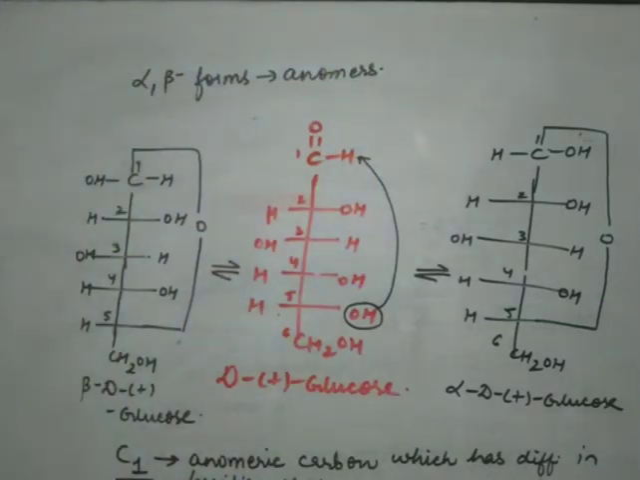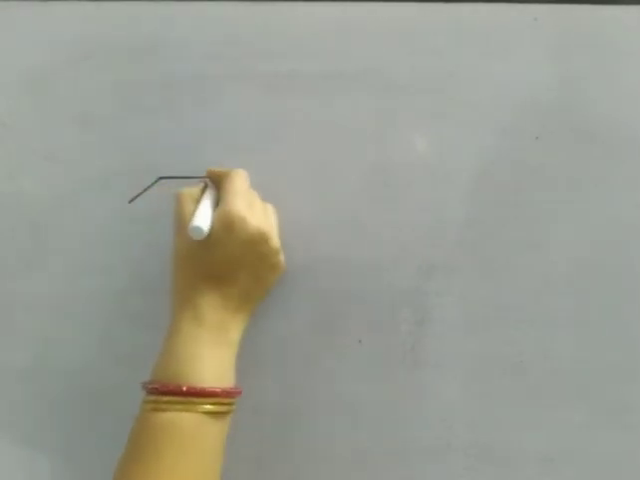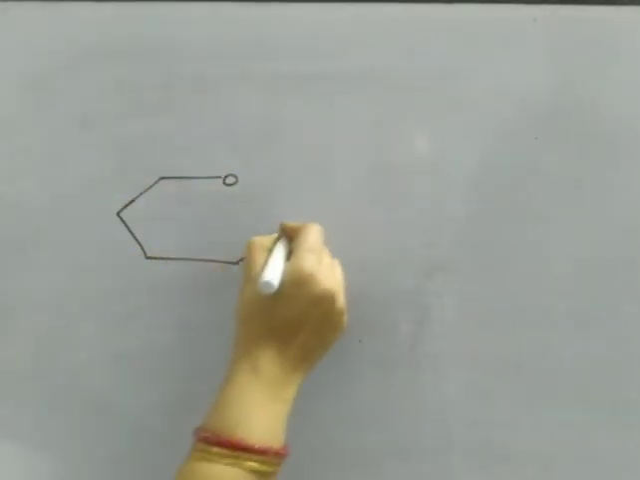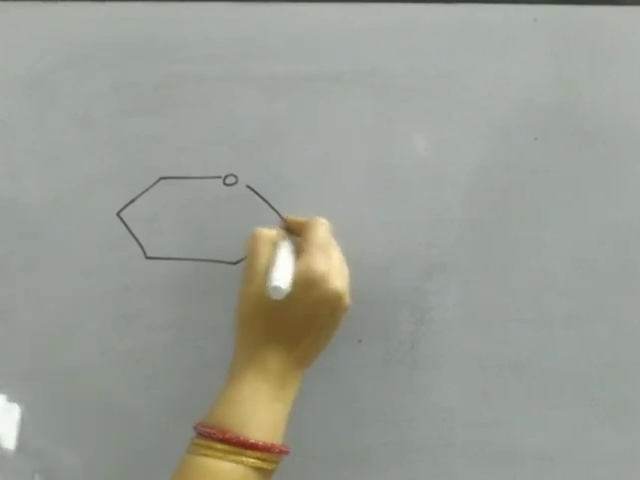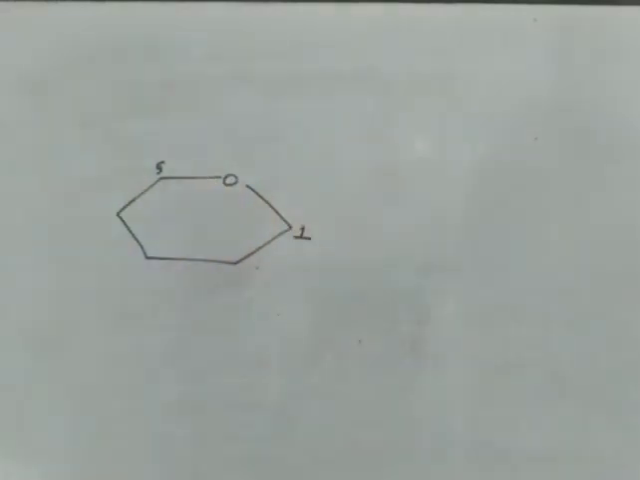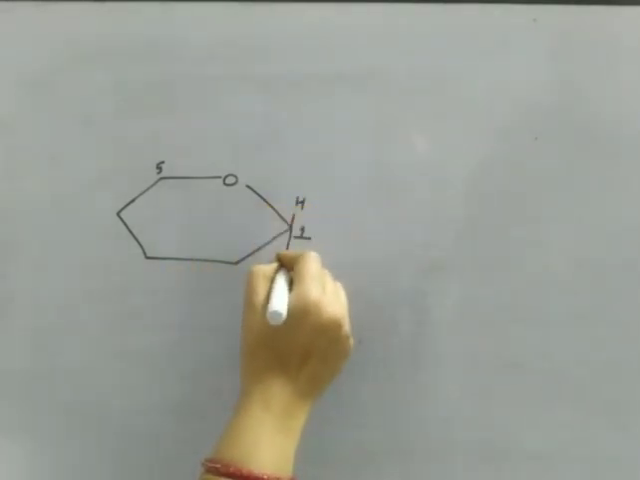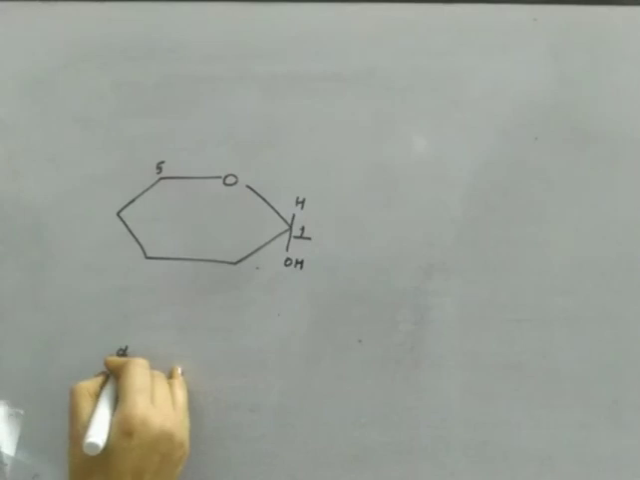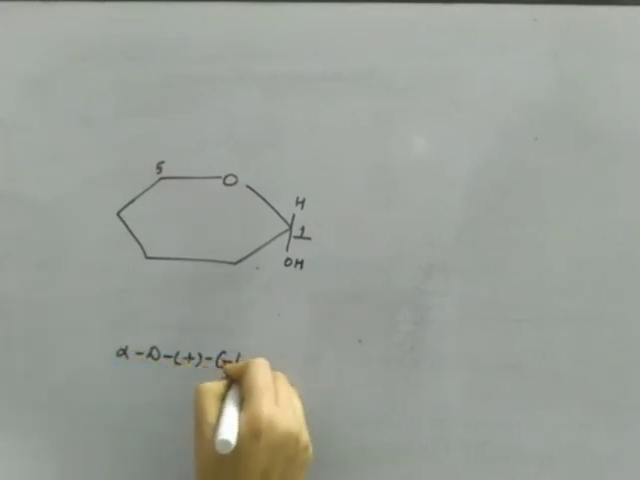Now the cyclic structure of glucose can be drawn in another way also, and that structure is known as the pyranose structure, because it resembles an organic compound known as pyran. So now we are making the pyranose structure for glucose. How to make it? The pyranose structure of glucose is like this. This is my first carbon and this is my fifth carbon, because the oxygen is linked between first and fifth. Now on the first carbon, if OH is down, then it is known as alpha D plus glucopyranose.